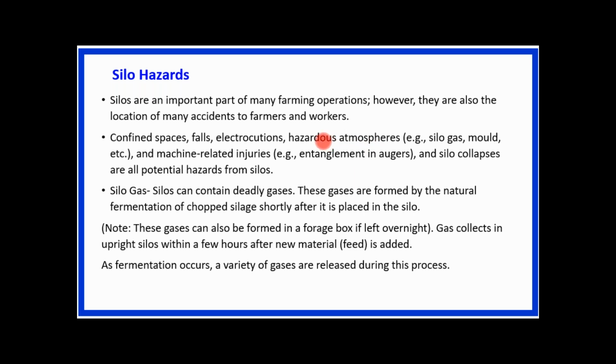Some silos may be under the confined space category. Sometimes we have to take care of fall protection hazards, sometimes we have to check the electrocution chances, and sometimes we have to check for hazardous materials.